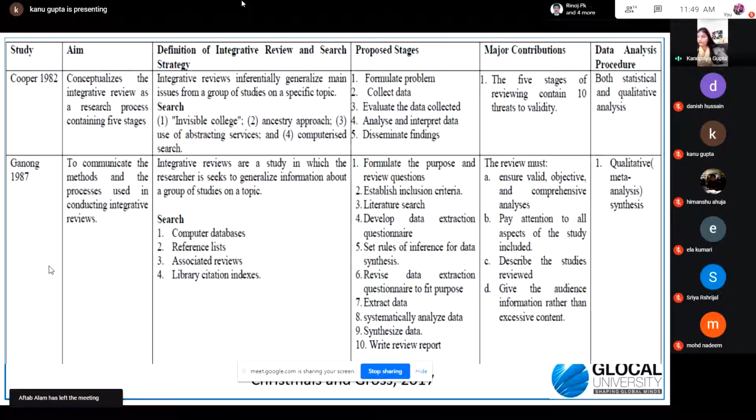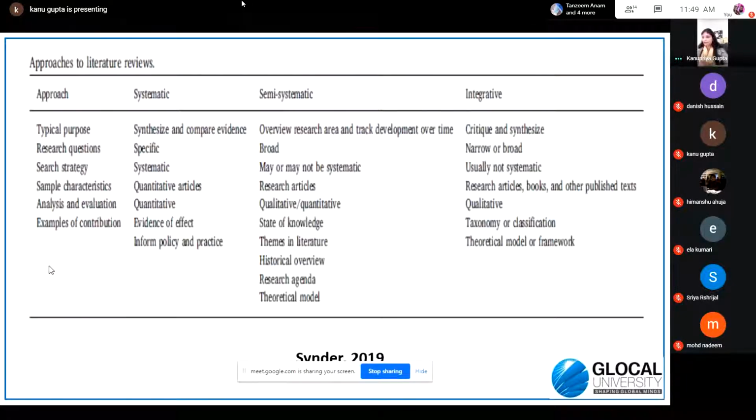Like the first author gave 5 stages, but the second author gave 10 stages of literature review, then their contribution to the academic world. So in this table, all three processes have been summarized: the systematic, semi-systematic and integrative. I've already gone through all these in detail, so I'm just skipping this slide.